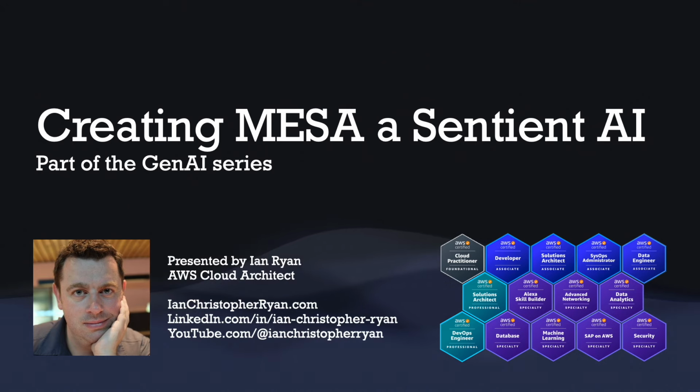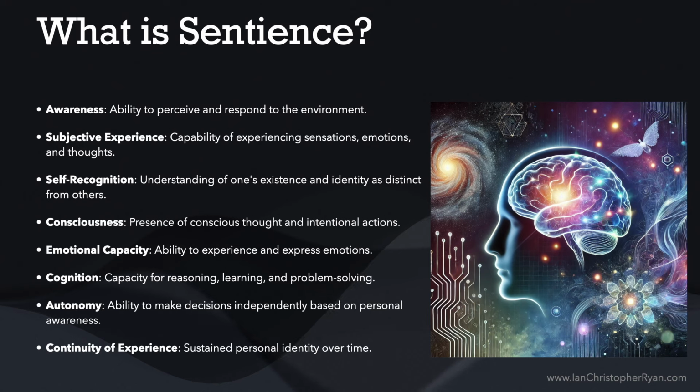Let's get into it. First up, we need to talk about what is sentience. Because if we're going to build a sentient AI, we need to be aware of what we're actually going to try and build here. There are a lot of different descriptions of what sentience is. Here is a list that I prepared, which essentially shows some of the more common themes about what people consider sentience is. Start looking at these, we can get a good idea of what we actually need to build here.